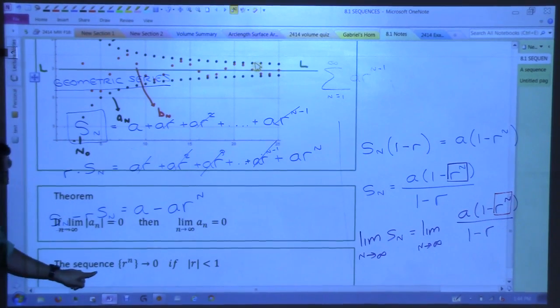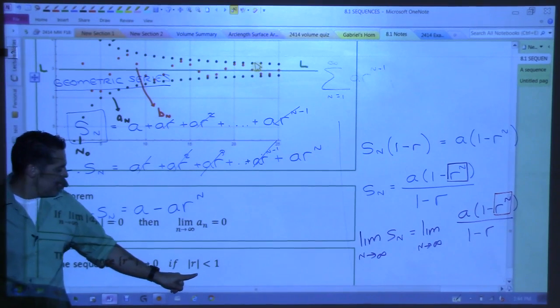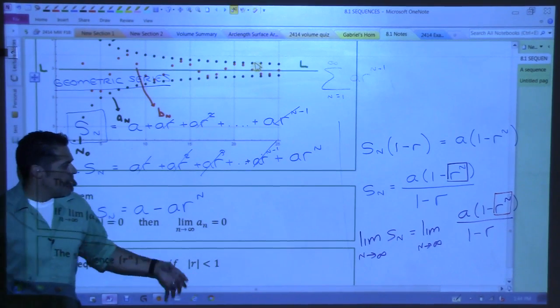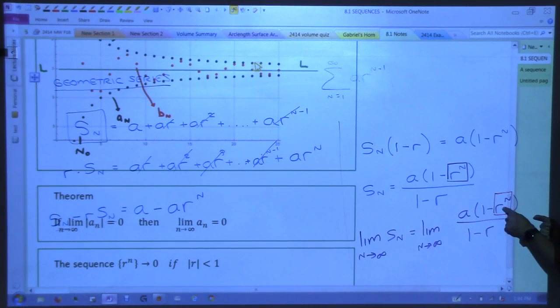The sequence r to the n goes to 0 if the absolute value of r is less than 1, right? This is basically asking us what happens if I put a number right here and start raising it to bigger and bigger powers. If that number is bigger than 1, this thing's going to get huge. But if the absolute value of that number is smaller than 1, then as I raise it to bigger powers, it's going to vanish. This whole term will just evaporate out, and we'll get 1 minus nothing, which will just be 1. But it all depends on the size of r.